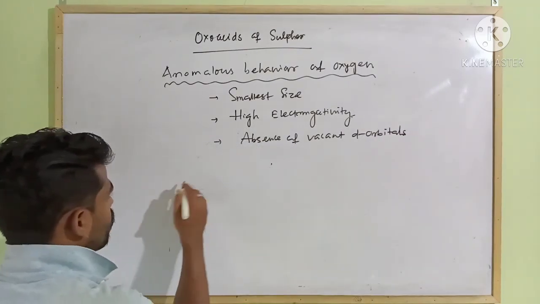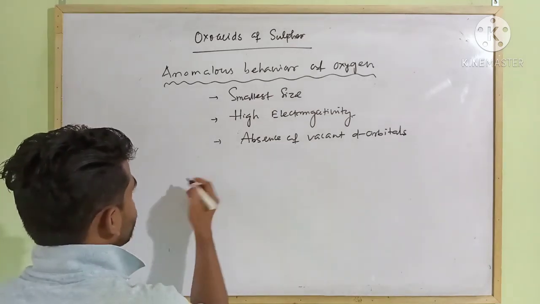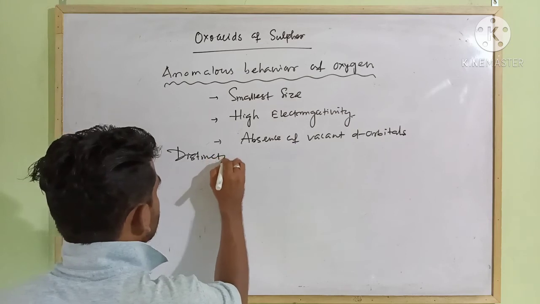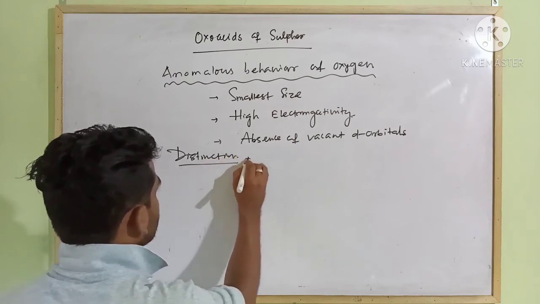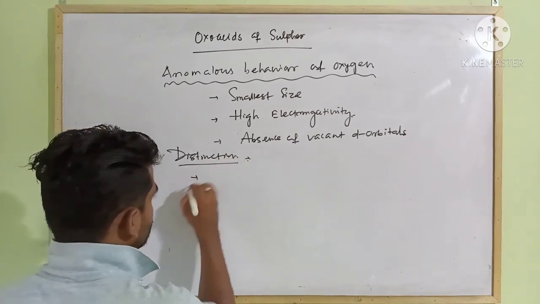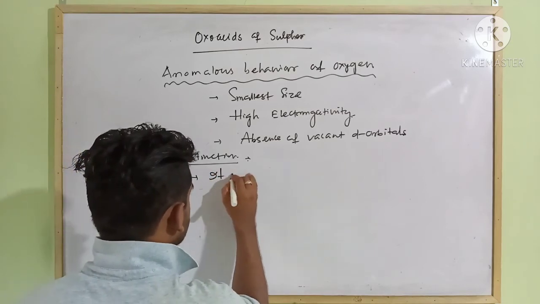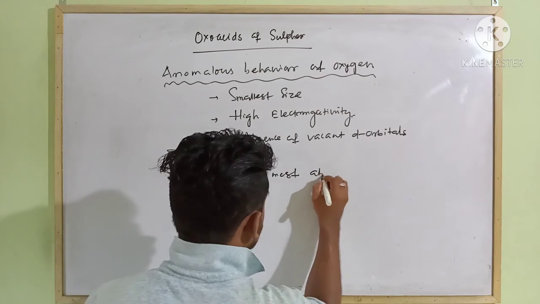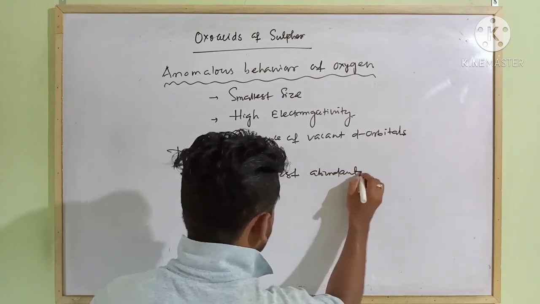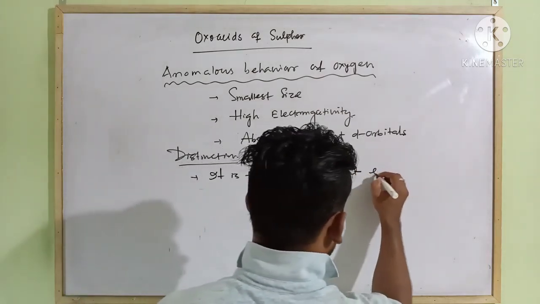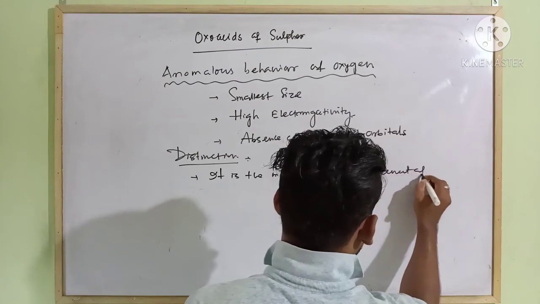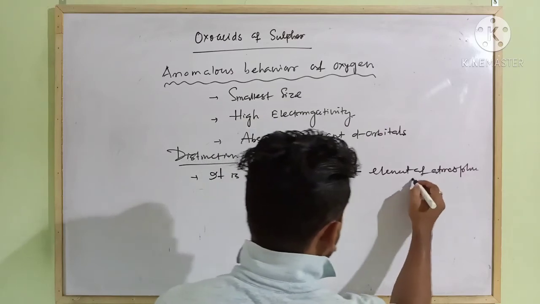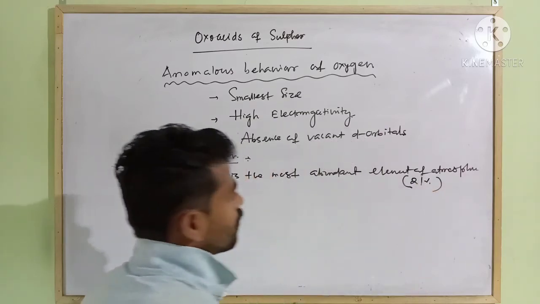How does it differ? First of all, from the distinction point of view, it is the most abundant element of the atmosphere. I discussed at the beginning that it is 21% by volume.